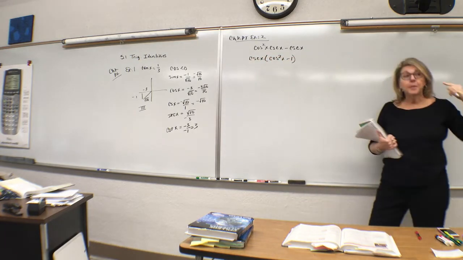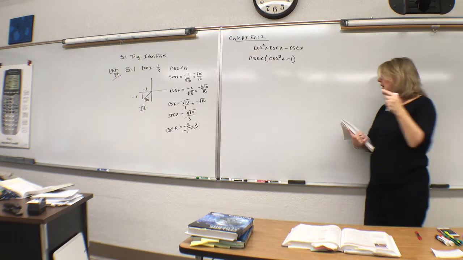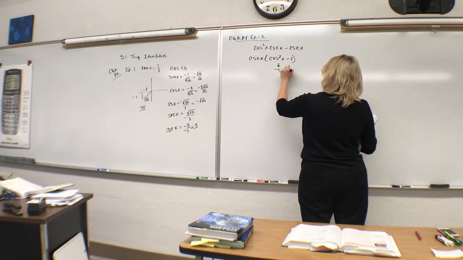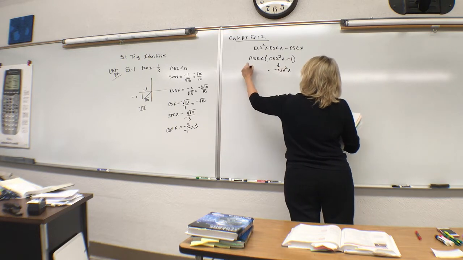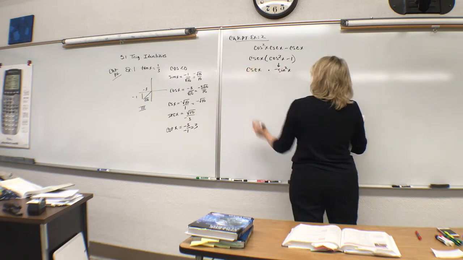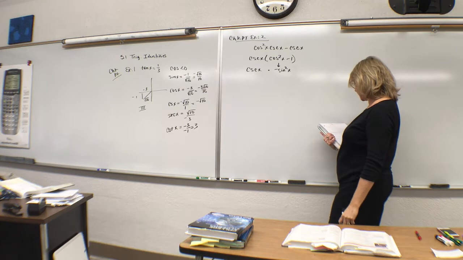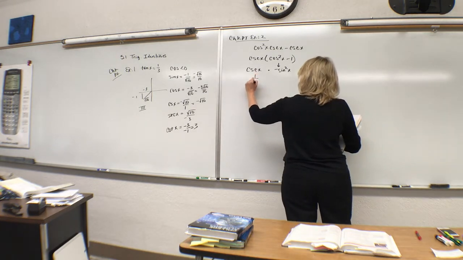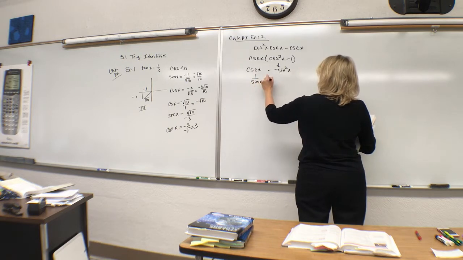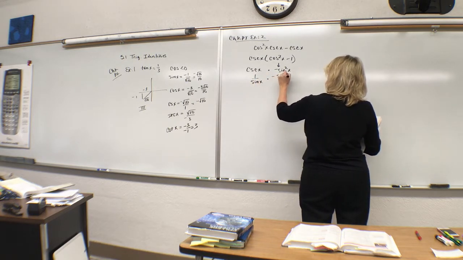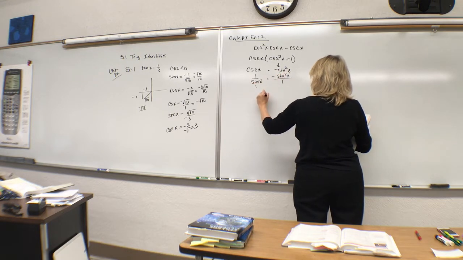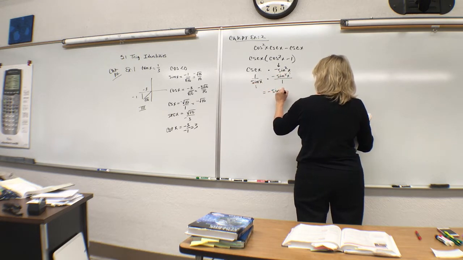Well, again, the Pythagorean identity indicates that this is going to be the equivalent of negative sine squared x. So now we have cosecant x times negative sine squared x. Well, cosecant is going to simply be 1 over sine x, and why is it important to use that reciprocal identity? Because then if I'm in terms of only sine, I have the opportunity to simplify here. So final answer, negative sine x.